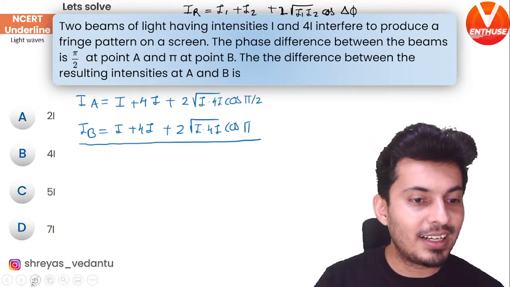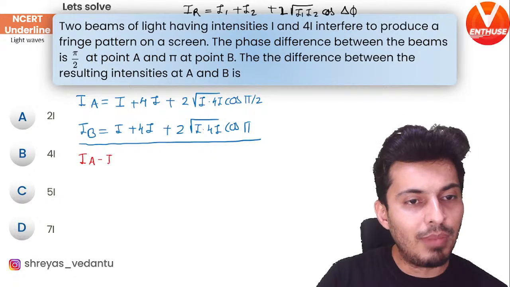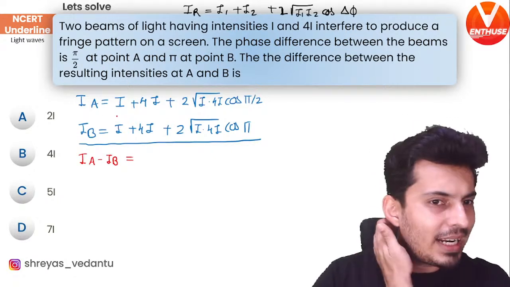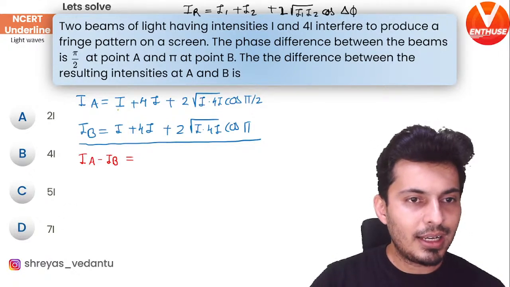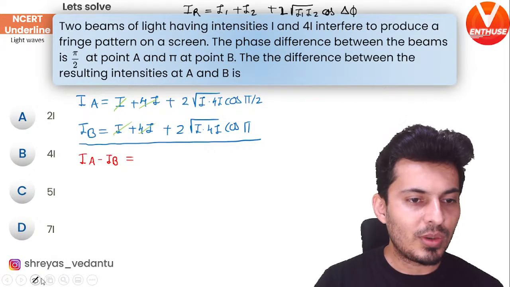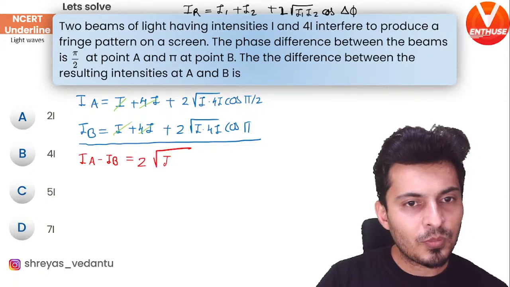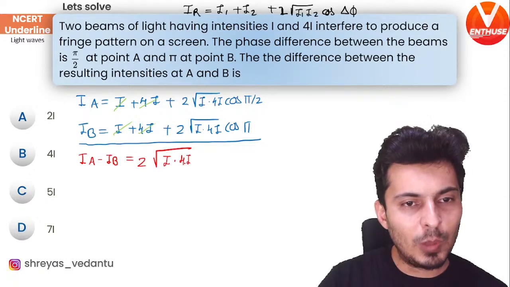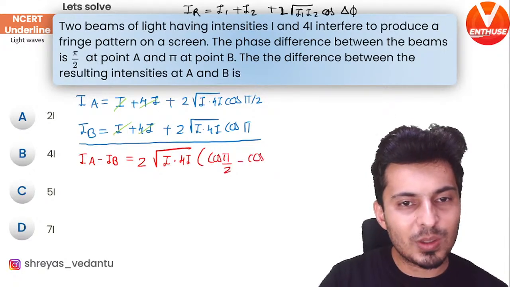Now what has been asked? The difference of the intensities, that means IA minus IB. So when you subtract the two, can you not see clearly that I minus I is 0, and 4I minus 4I is also 0. So I'm just going to take 2 times root of I into 4I as common, and cos pi by 2 minus cos pi.